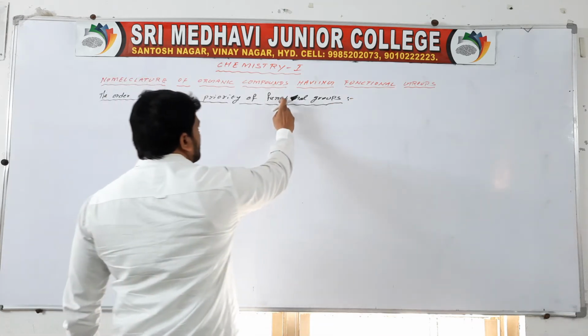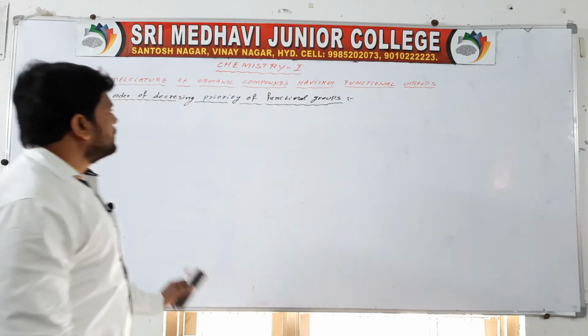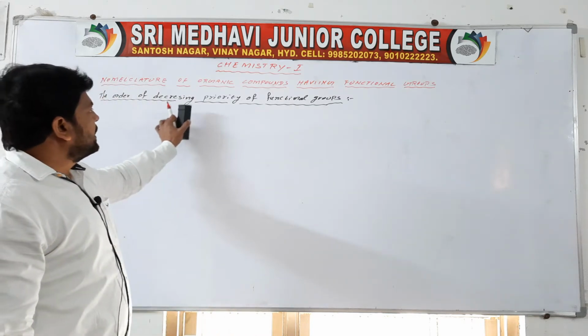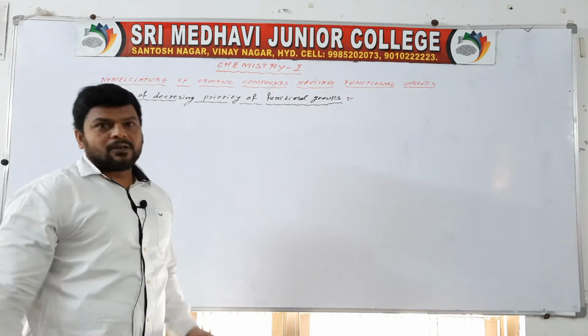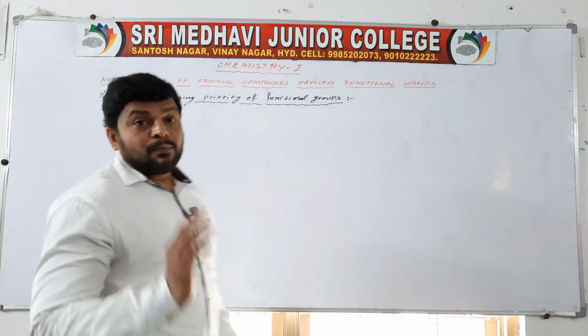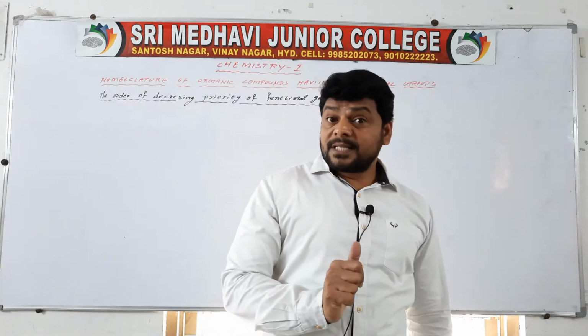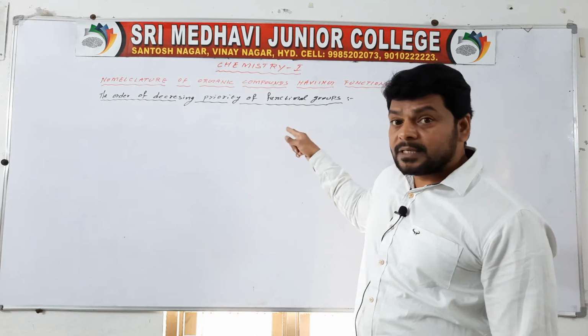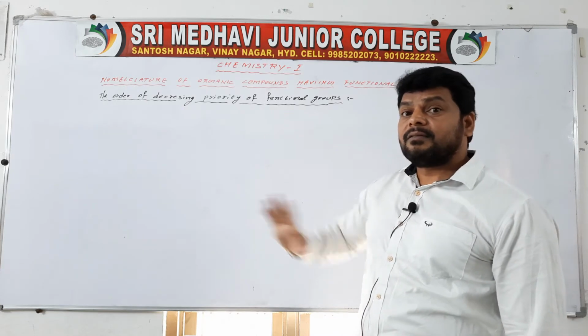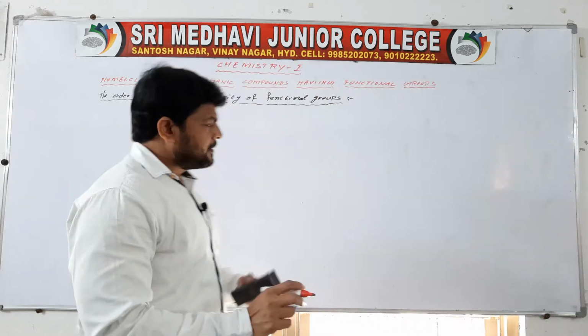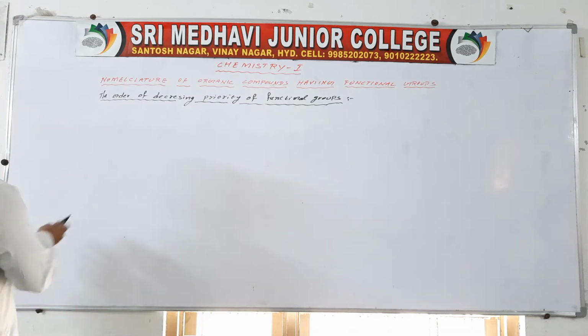If more than one functional group is present, then you have to follow this order of functional groups. So the first one is